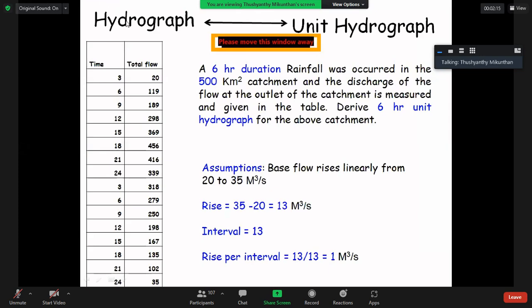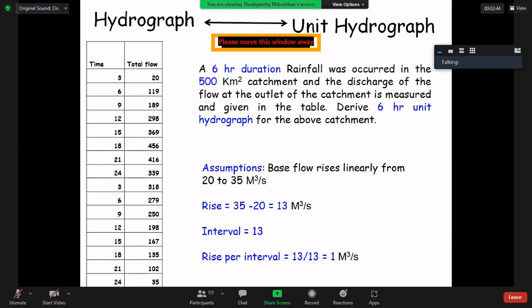There are two ways of calculation you can expect. One is to derive the unit hydrograph from the total flow. Here the total flow is given, time versus total flow, and you are requested to derive the unit hydrograph.